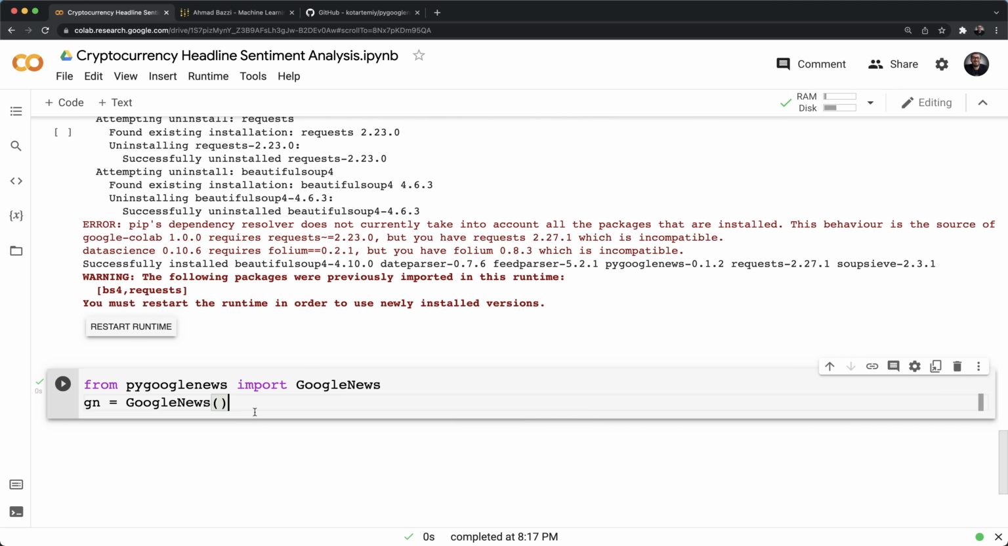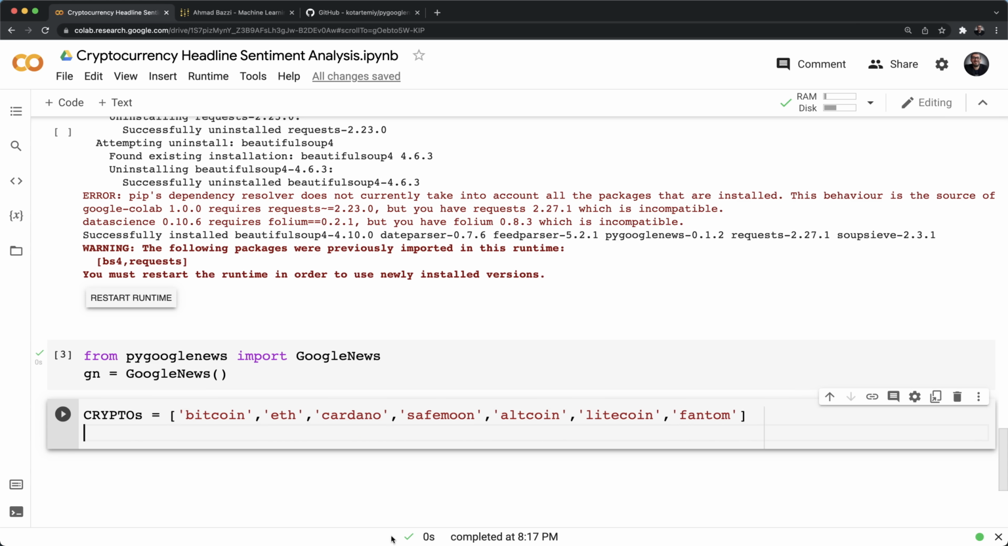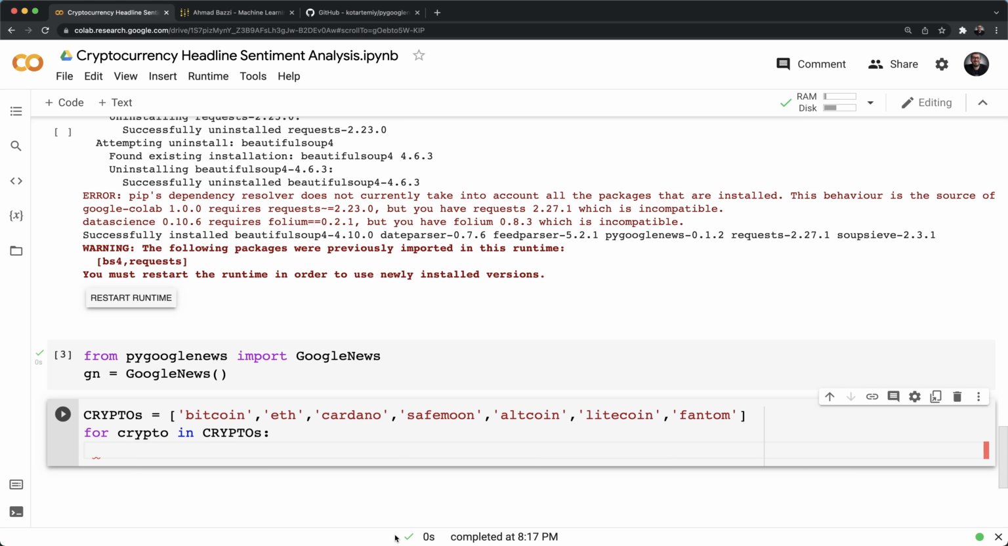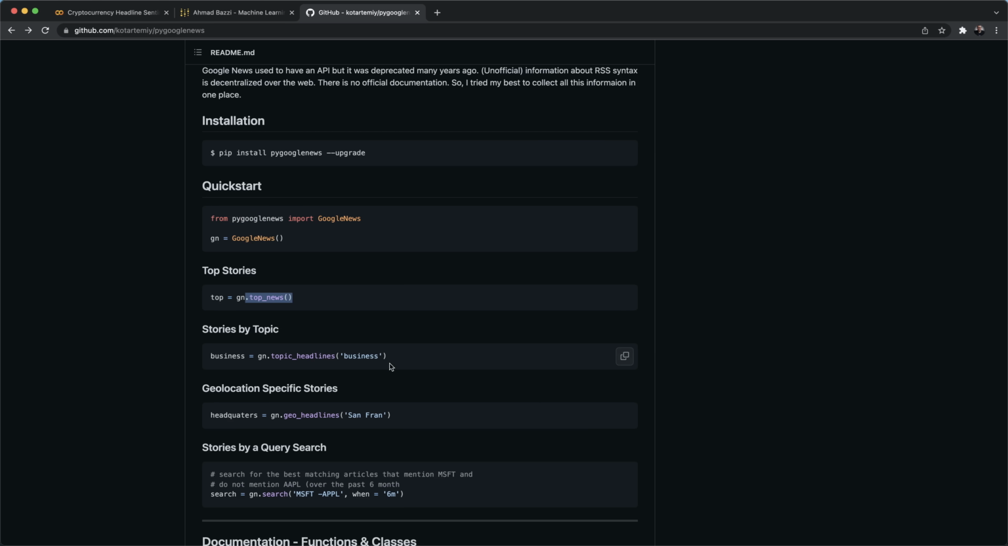Okay, run this. Good. And next, let's define the cryptos that we're intending to track. That is, let's say I'm interested in Bitcoin, ETH, Cardano, SafeMoon, altcoin, Litecoin, and Phantom. Let's loop over all those crypto ticker names. And over here, what we're going to do is what this documentation is telling us. So what is it saying? You can get the top news. That's interesting.